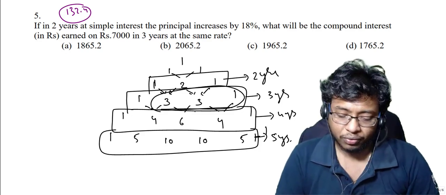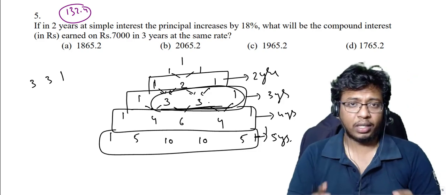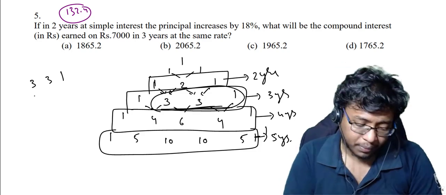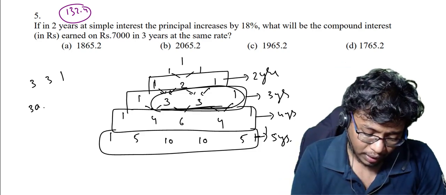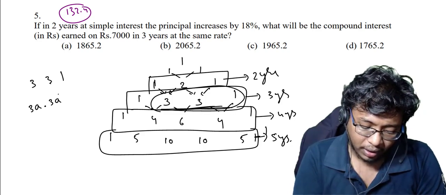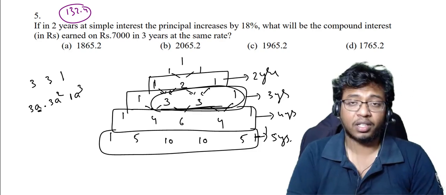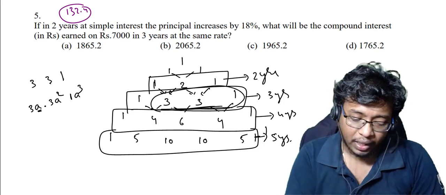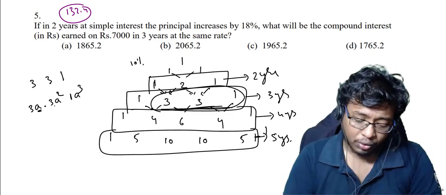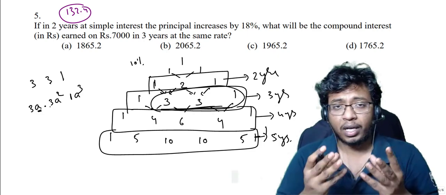So what is the meaning of 331? Suppose if I take 331 here, these are the coefficients, okay, 331. So to find my compound interest, what I will do is I will take 3a, next this 3 I will take 3a square, this one I will take 1a cube, where a is nothing but rate of interest. So here earlier my rate of interest is 10%, right? 10%. So to find my rate of interest for 3 years, because my rate of interest per annum is 10%,